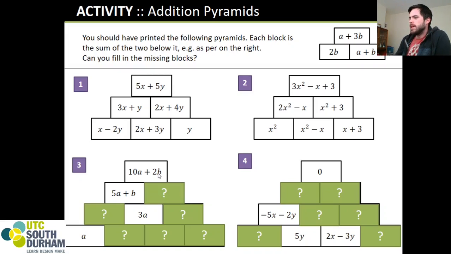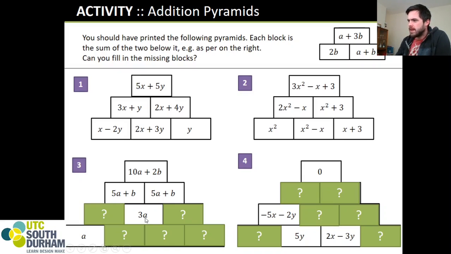10a plus 2b. We know that something was added to that to give 5a plus b. In the same way that you've done subtraction before, do the subtraction here. 10a minus 5a means that there must be 5a left over, aka 5a needs to be in here. And b plus 2b, that's not going to be right. b plus another b will give us the 2b, therefore we need this to be 5a plus b to make sure that they are the same. It's nice and symmetrical so far.